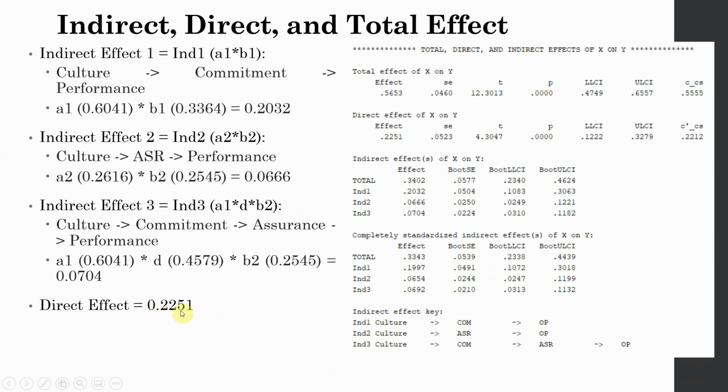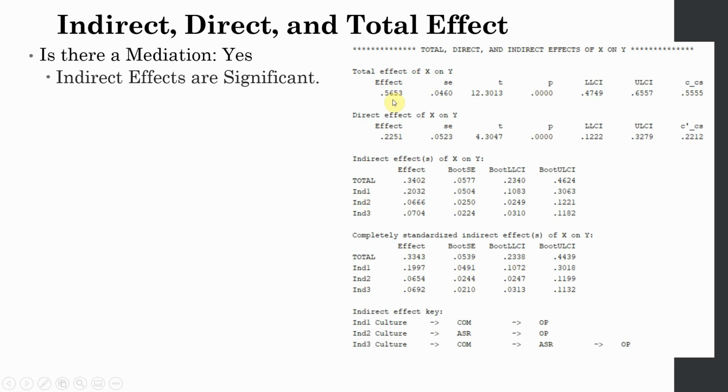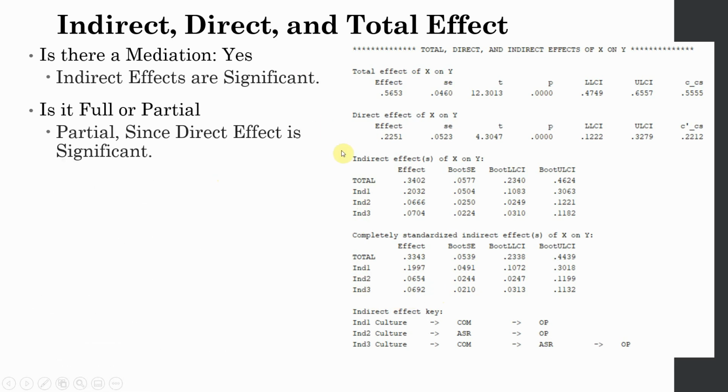The direct effect is 0.2251 as we mentioned earlier, which is significant. So your total effect is the sum of all indirect effects here and your direct effect. This will give you the total effect. Now, is there mediation? Yes, because all three indirect effects are significant and we are concerned about indirect effect number 3 here. This is just standardized. Is it full or partial? In this case, it's partial because your direct effect is also significant.